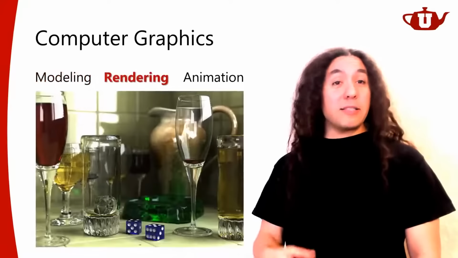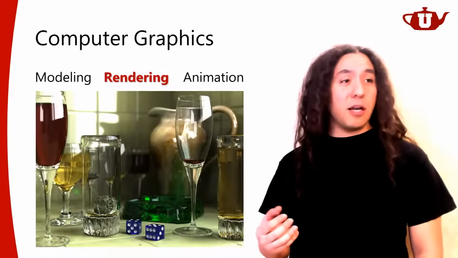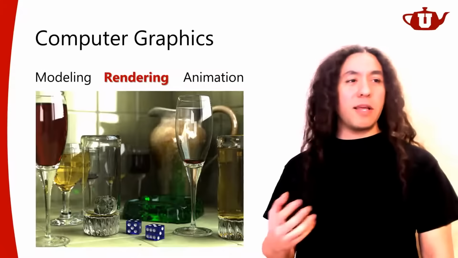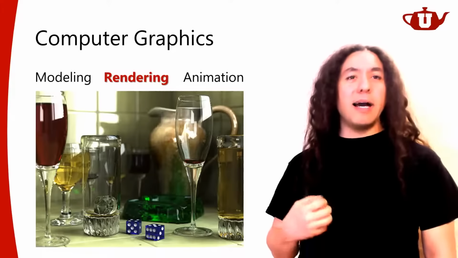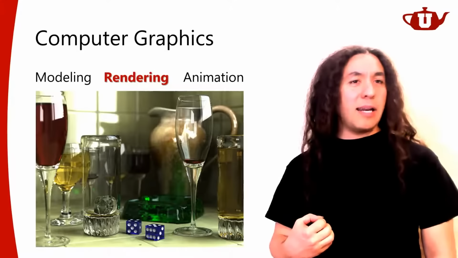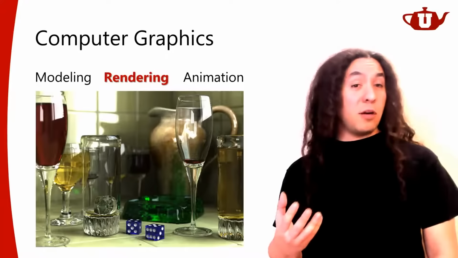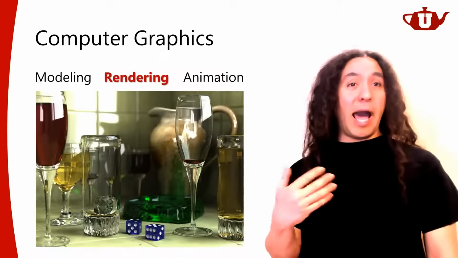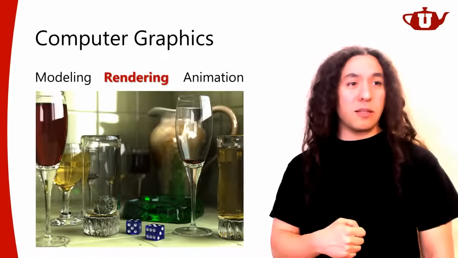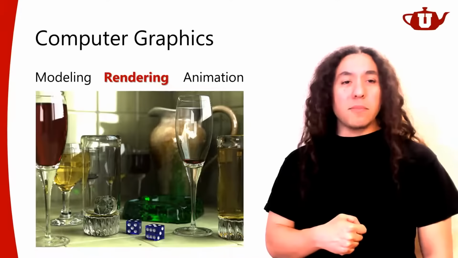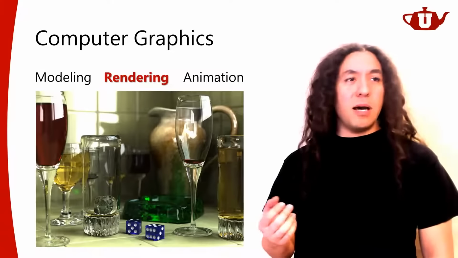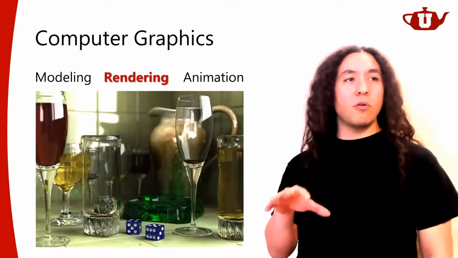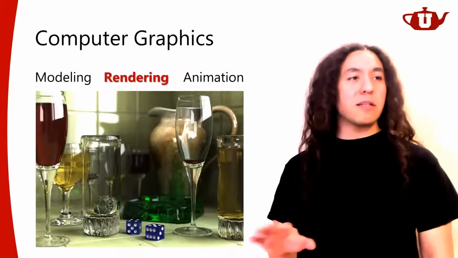The other pillar is rendering. That's the process of generating images. That involves a whole bunch of things. You get the data from the model data, and you generate an image, a 2D image that you look at in the end. So that's the final output that you want to produce in computer graphics. And rendering involves a lot of pieces. In this course, we're going to cover some of the basics. We're not going to go too deep on every little detail.